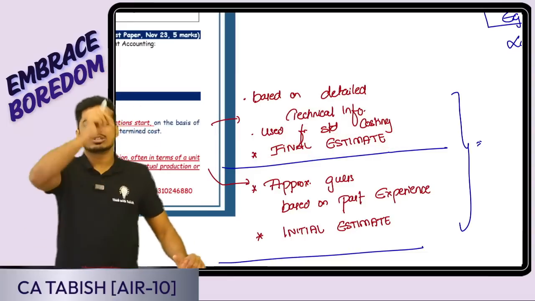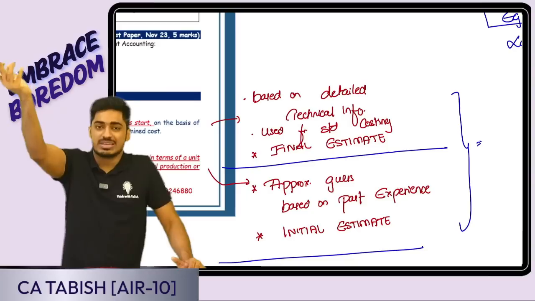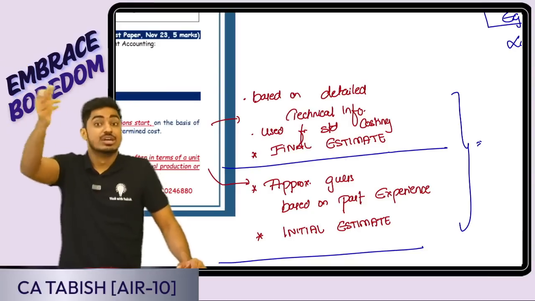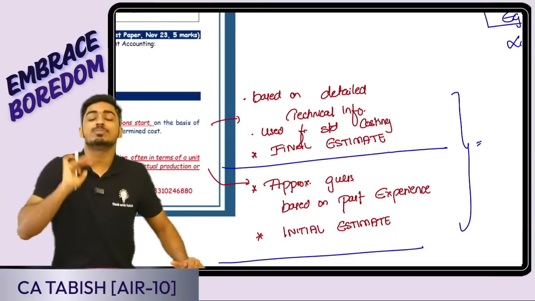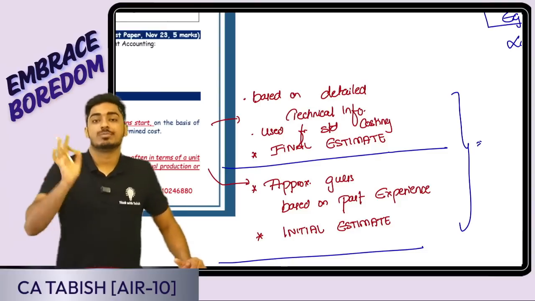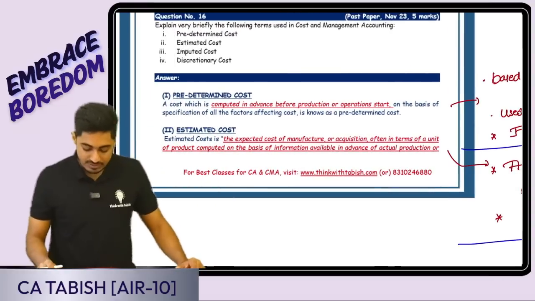Yes, sir, last year cost was 10. So I'm thinking, okay, somewhere 12 it could be. Just an initial estimate, a rough estimate. No, but the final estimate, once I see all the technical information, I get to know 15 rupees would be the cost. That is the predetermined cost, standard cost. Is this clear, everyone? Okay.